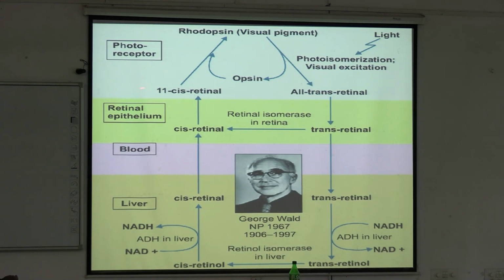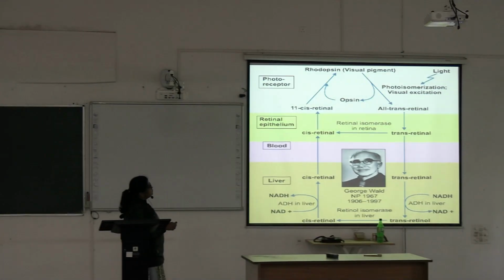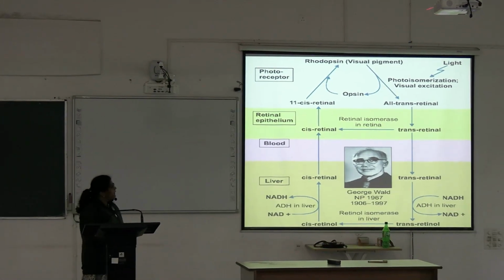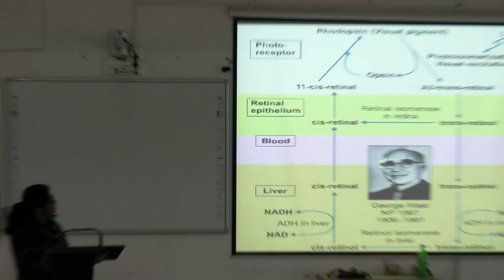What happens in the dark, in the photoreceptors in the retina? There is formation of rhodopsin. Rhodopsin is made up of vitamin A, which forms 11-cis retinal, and the opsin protein, which is the protein part. The vitamin A variant 11-cis retinal and opsin both combine and form rhodopsin, which is the visual pigment. It happens in the dark, okay.